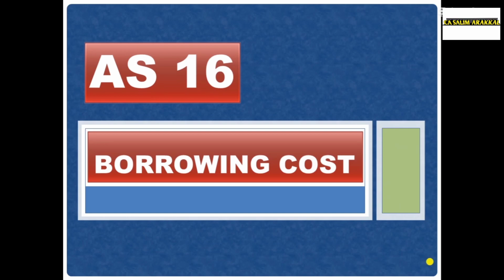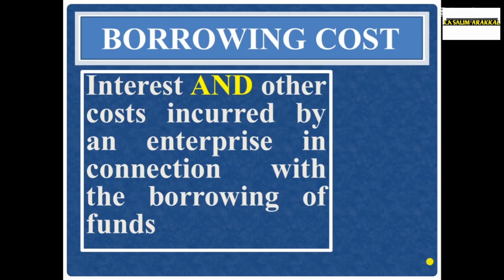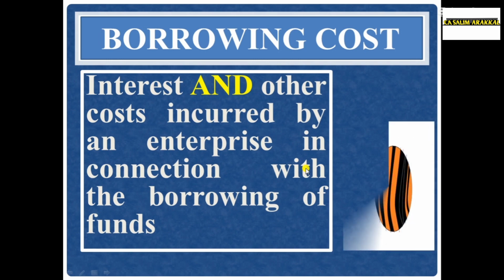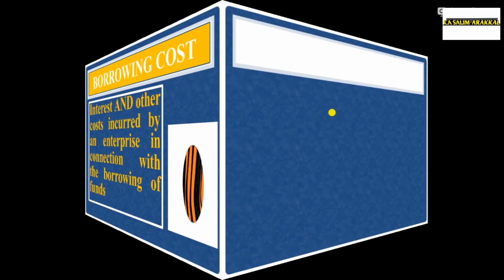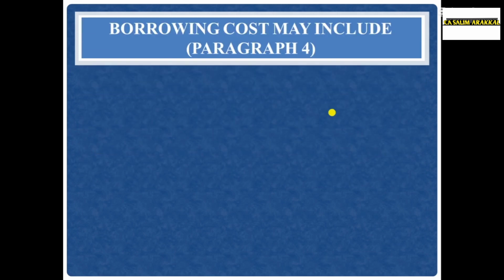Accounting Standard 16, borrowing cost. What is borrowing cost? Interest and other cost incurred by an enterprise in connection with the borrowing of fund. Borrowing cost includes not only interest but also other cost incurred in connection with the borrowing of fund. If you take a loan, you should pay interest on the loan, and also there will be some other commitment charges related to the loan, that all included in borrowing cost.